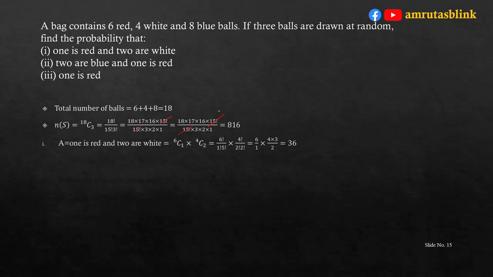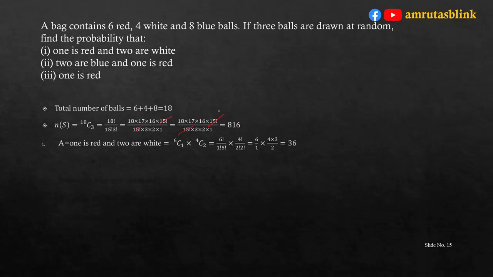Now, the first event is 1 is red and 2 are white. So, in how many ways can we choose? One red ball can be chosen in 6C1 ways and the other 2 are white, so out of 4 we can select 2 balls.